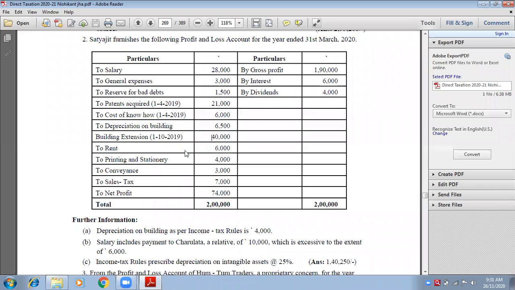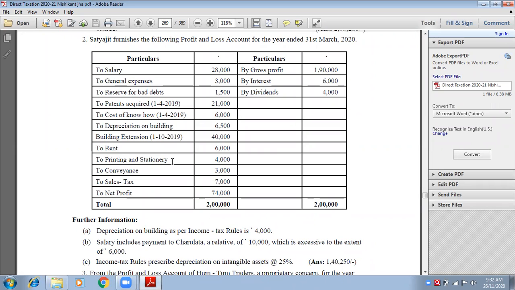And it has to be shown on the asset side of the balance sheet. Next, rent. The amount of building extension is 40,000 in the inner column. Tell me, is rent to be disallowed or not? Ma'am, not to be disallowed. Very good. Because rent can be related to your business, shop rent, factory rent, office rent. If they give you an adjustment, we will do it accordingly. But right now we are on the debit side.